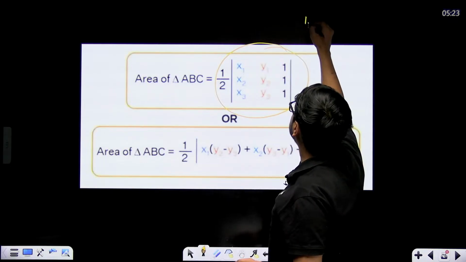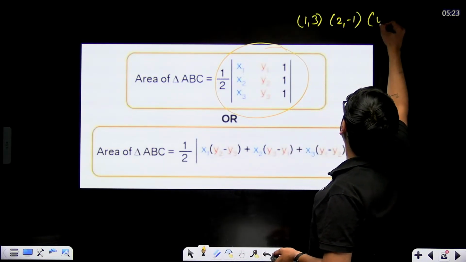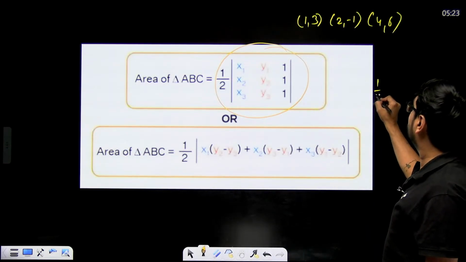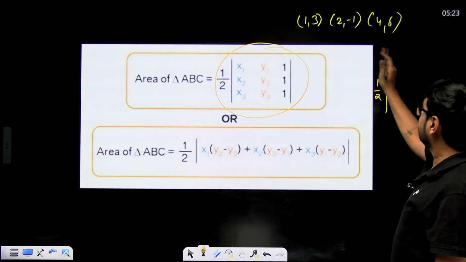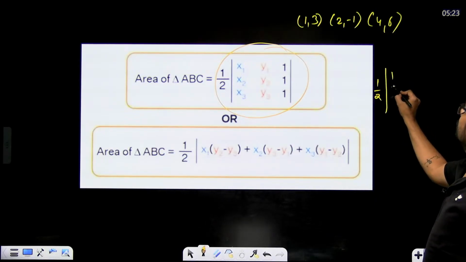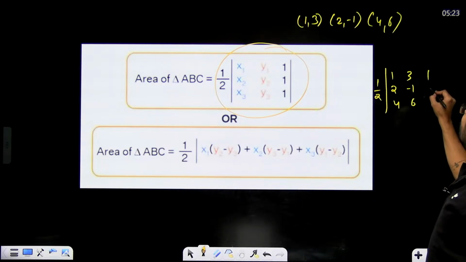Suppose you have 3 vertices, (1, 3), (2, -1) and (4, 6), as the vertices of a triangle. Then how will you find the area? Half multiplied with the determinant of x1, x2, x3 in the column. That means 1, 2, 4, 3, -1, 6 and then 1, 1, 1.